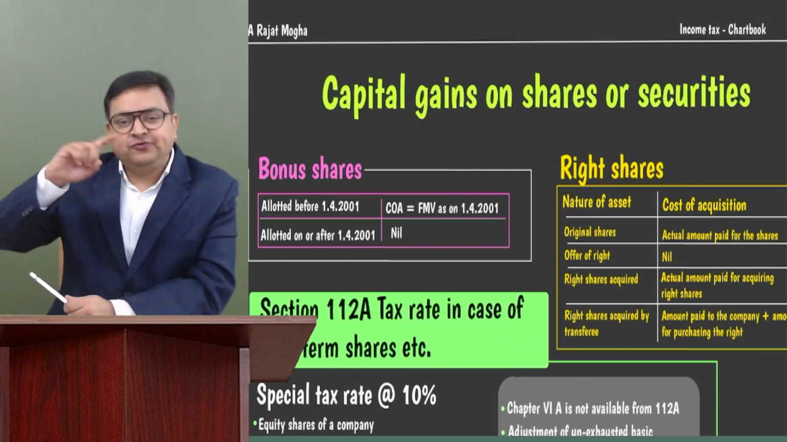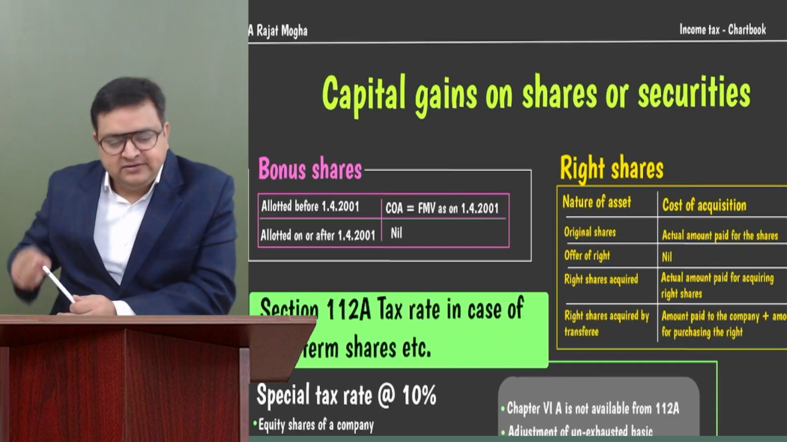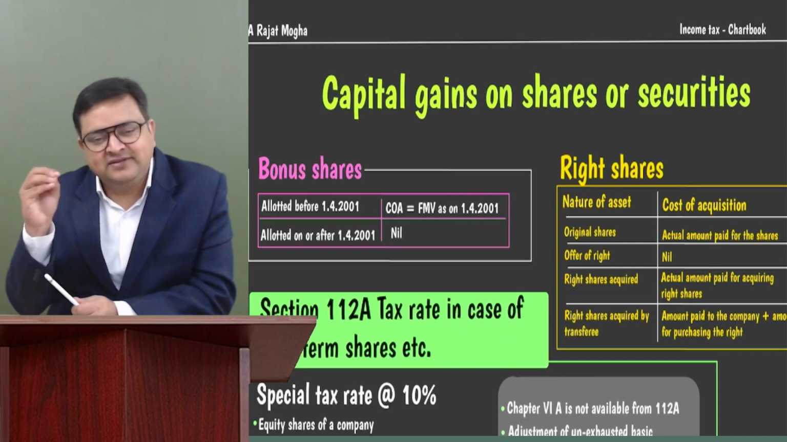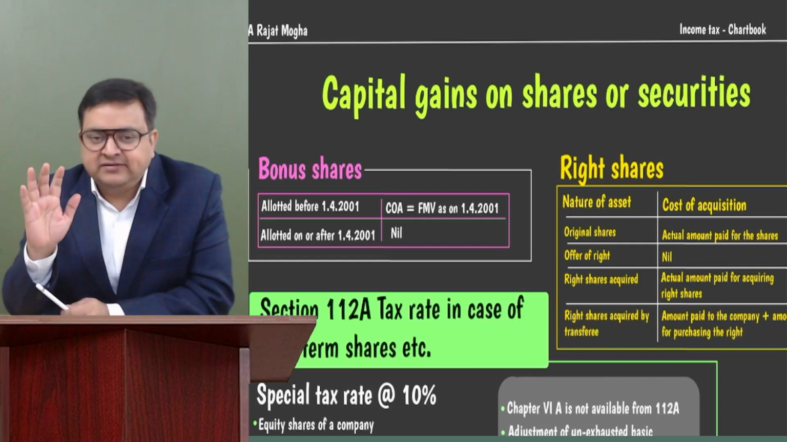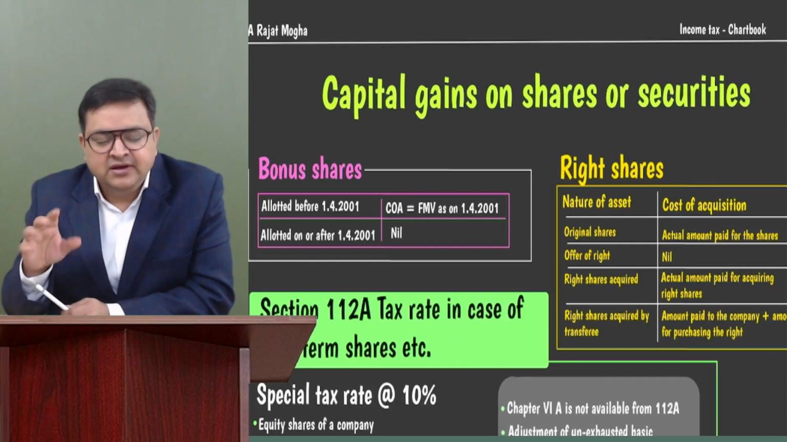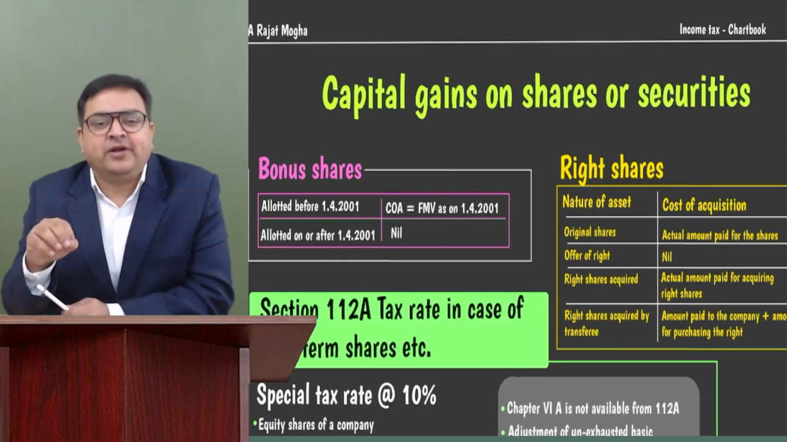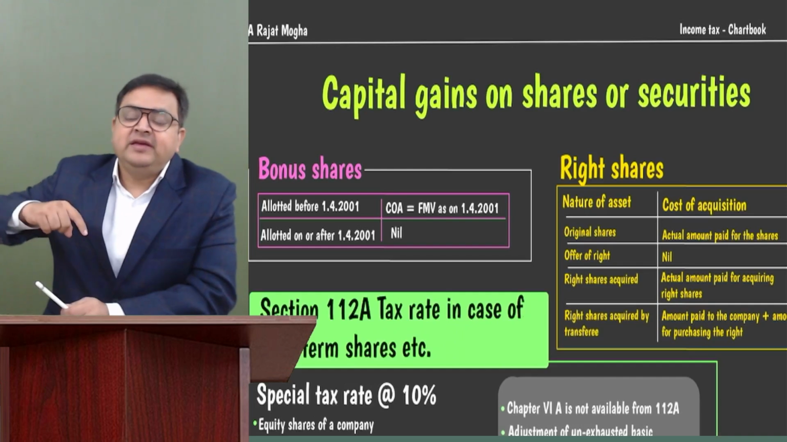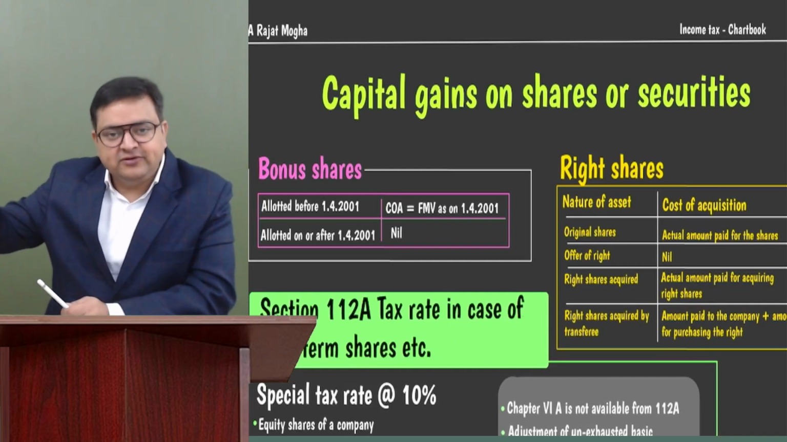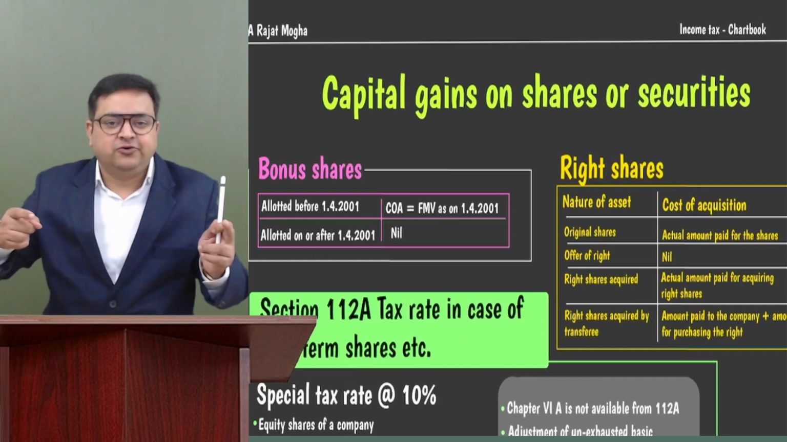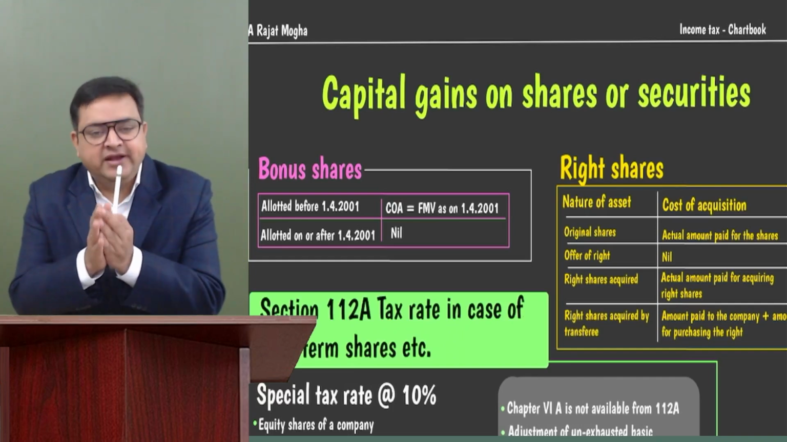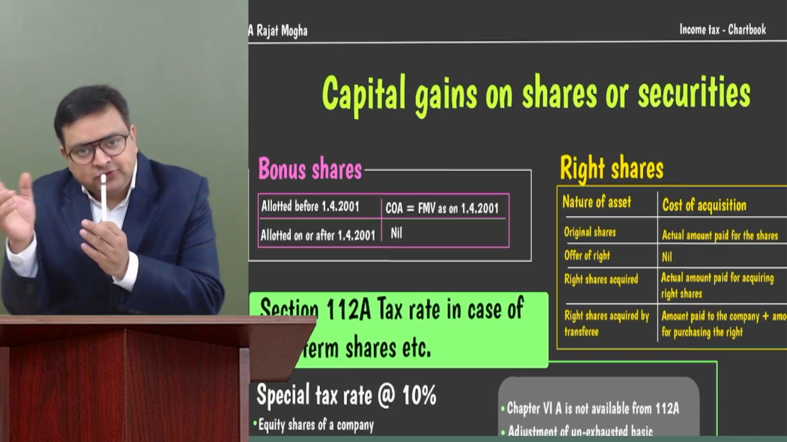The last point in right shares: the person in whose favor we have renounced this right, the other person, will now have a right. He can purchase the shares. So what is the cost for him of these shares? Whatever he is paying to the company is a cost, and whatever he has paid to the original shareholder is also a cost. So just aggregate the value which he has paid to both of these people.